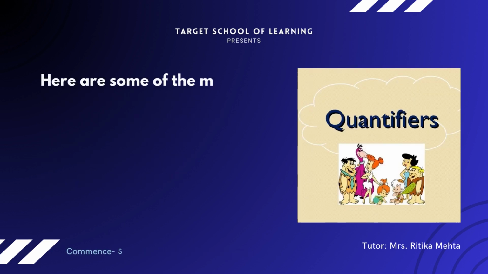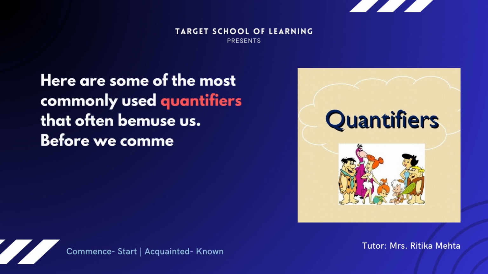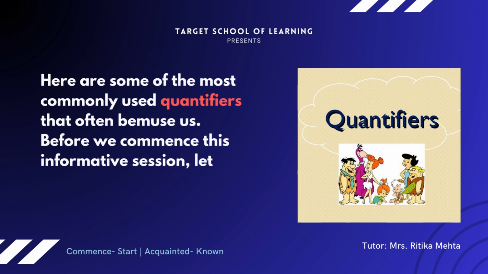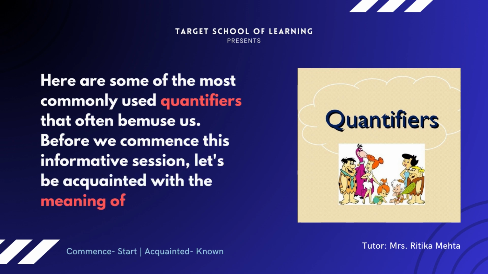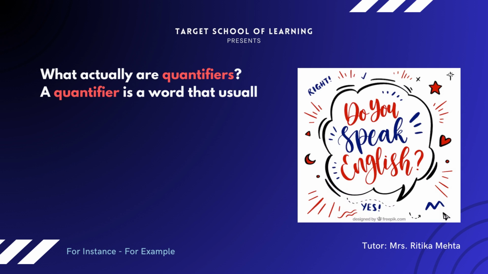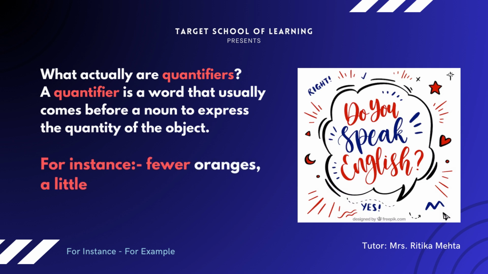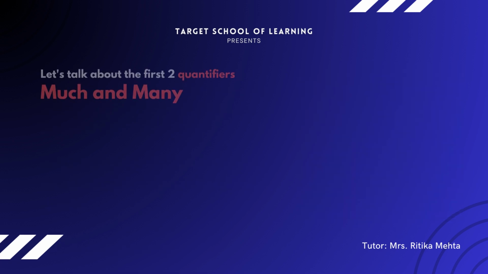Here are some of the most commonly used quantifiers that often bemuse us. Before we commence this informative session, let's be acquainted with the meaning of quantifiers. What actually are quantifiers? A quantifier is a word that usually comes before a noun to express the quantity of the object. For instance, few oranges, a little hope, much money, and so on.